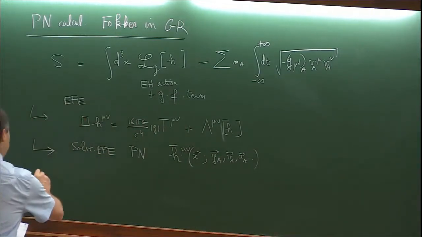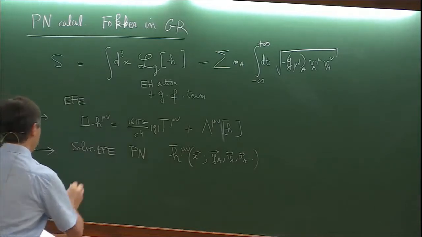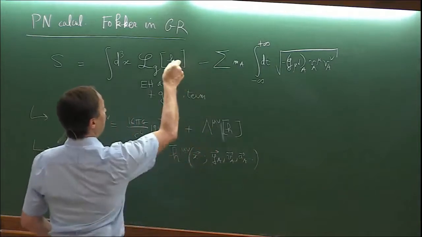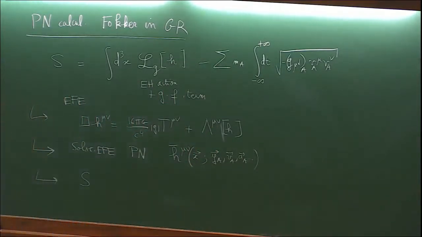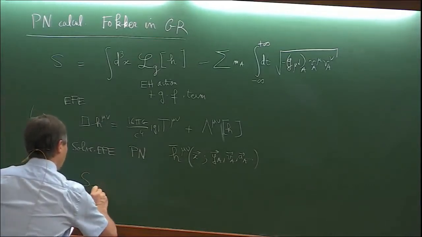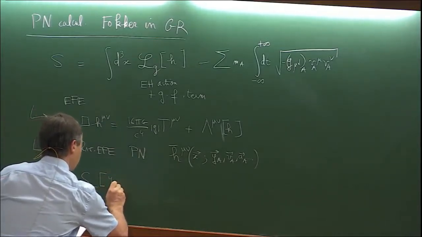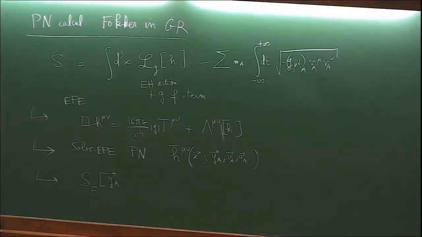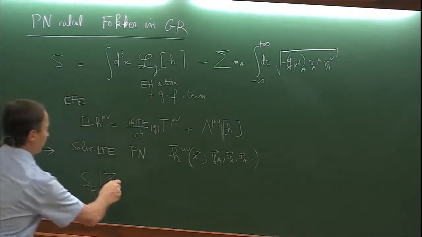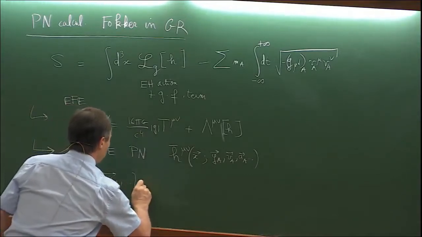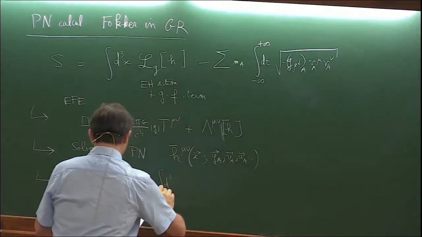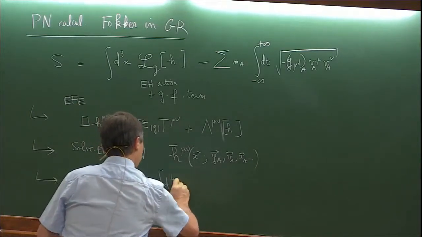And we replace this solution of the field equations back into the gauge-fixed Einstein-Hilbert action to obtain the Fokker Lagrangian, which is now just a function of the particles' degrees of freedom, position, velocities, and so on, which therefore consists of two terms.